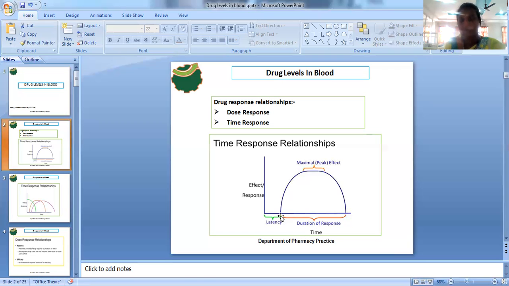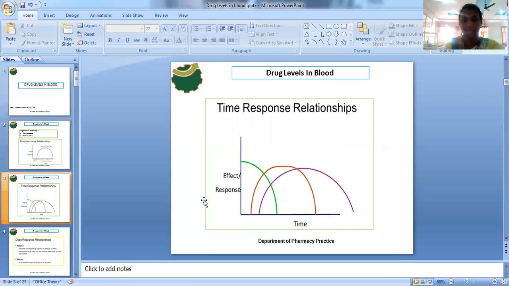And as well as the time which is responsible to give that entire effect, the whole time responsible to give that pharmacological effect or the clinical response, from here to here, is said to be the duration of response. That means within this time, let it be 2 minutes, 3 minutes, 4 minutes or 10 hours, that means from the initial point of 2 minutes to 10 hours after the drug administration, after the drug enters into the body, the drug is responsible to give its clinical response.